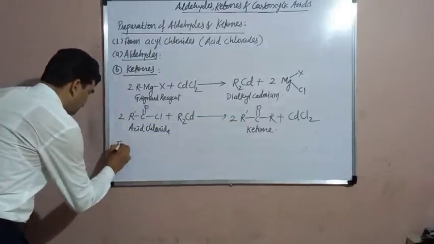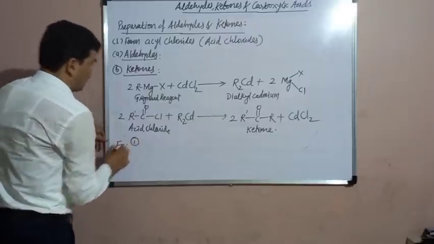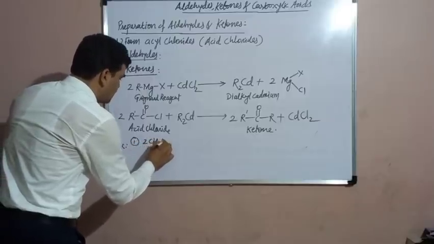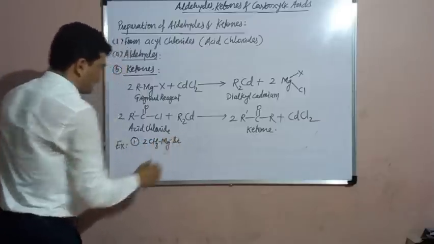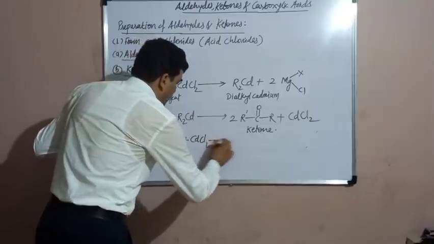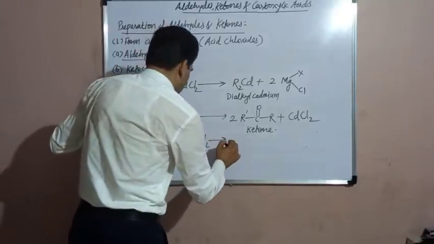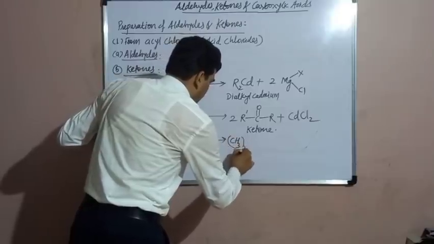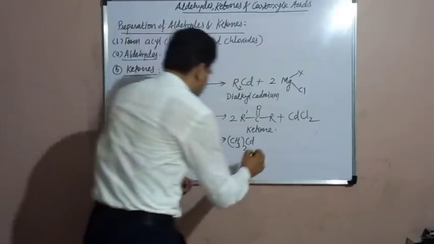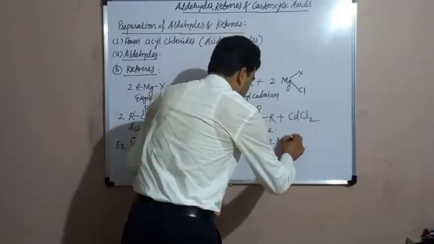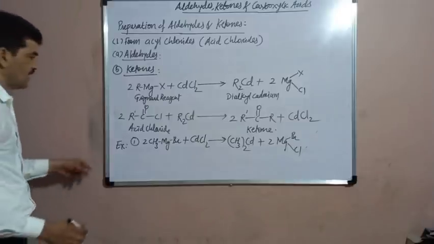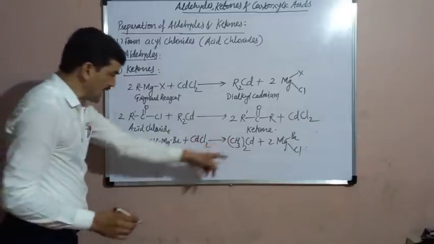For example, number 1. CH3MgBr, this is the Grignard reagent, methyl magnesium bromide, is reacted with cadmium chloride. Then we get dimethyl cadmium plus two moles of MgBrCl. Now dimethyl cadmium is reacted with the chloride of acetic acid, which is known as acetyl chloride.